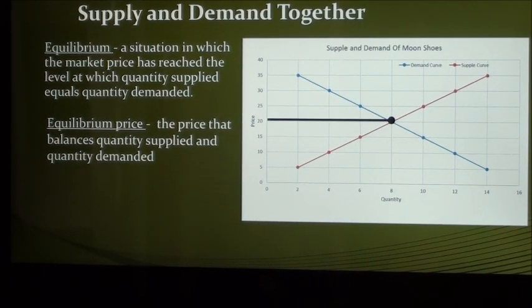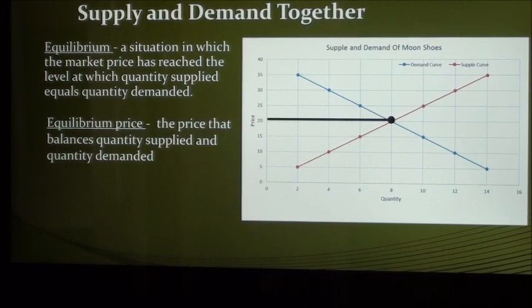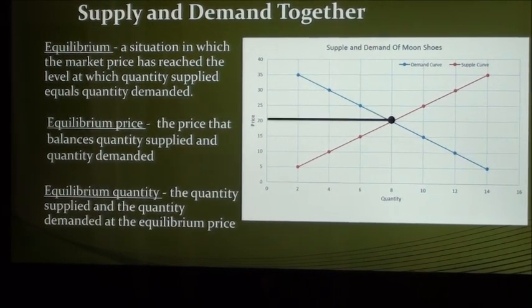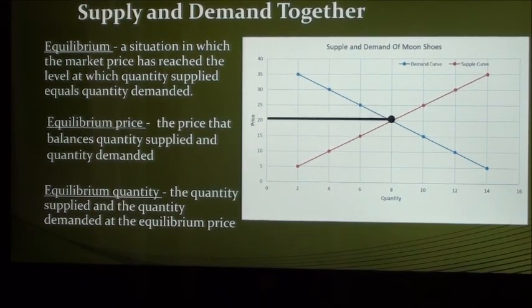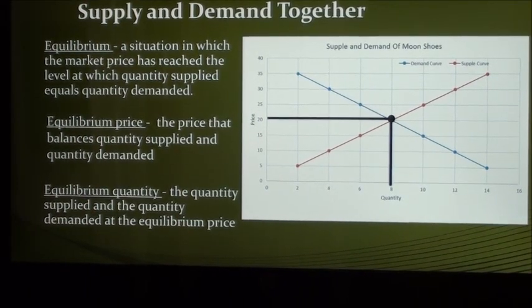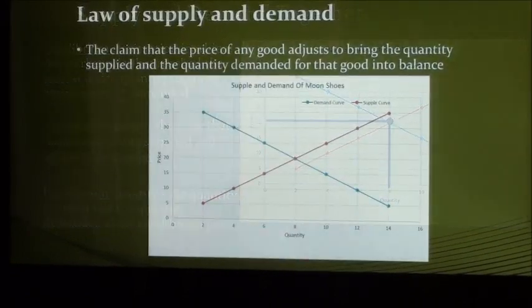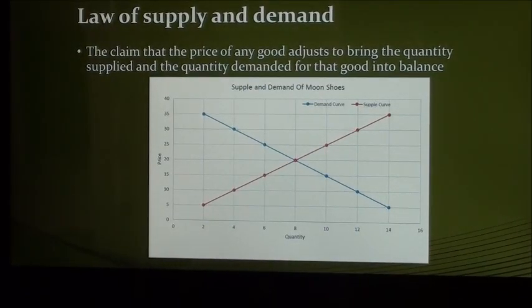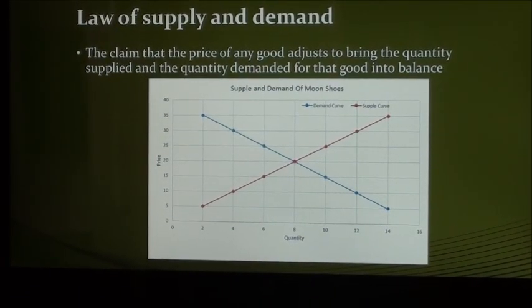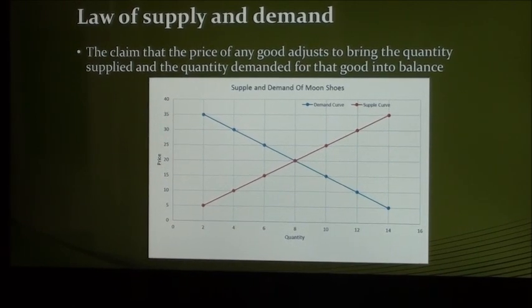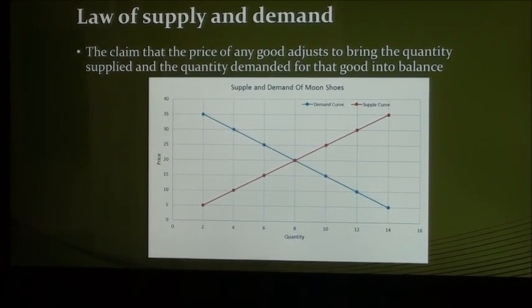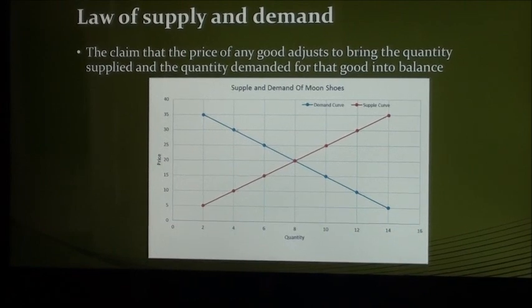Also referred to as the market clearing price, because buyers have bought all they want to buy and sellers have sold all they want to sell. This point also determines the equilibrium quantity, or the quantity supplied and demanded at the equilibrium price. According to the law of supply and demand, the actions of buyers and sellers will eventually bring the quantity supplied and the quantity demanded to the equilibrium point.